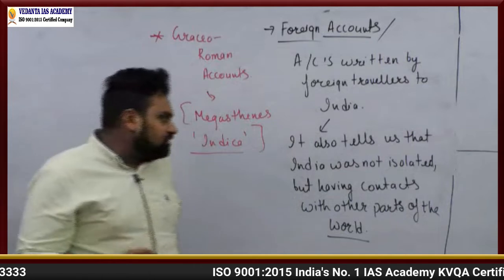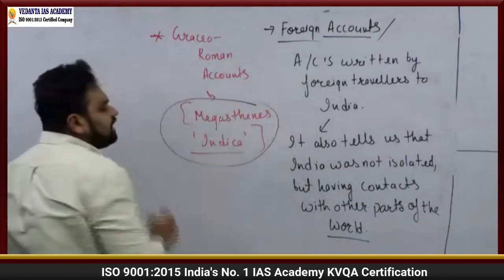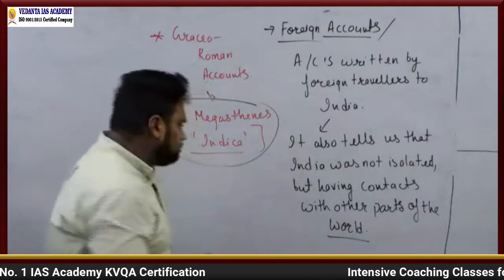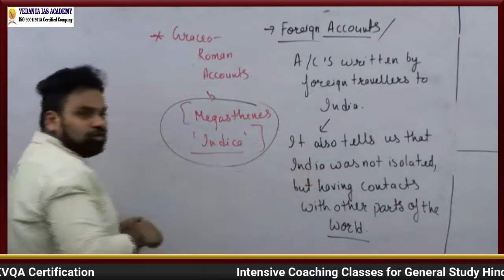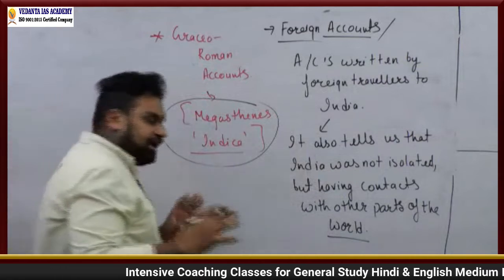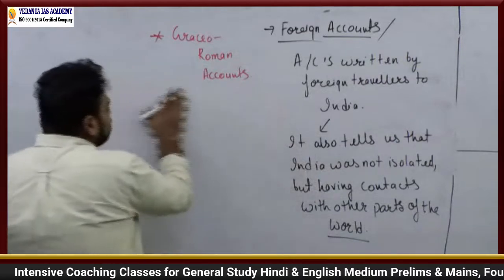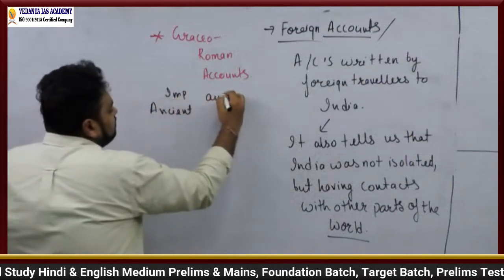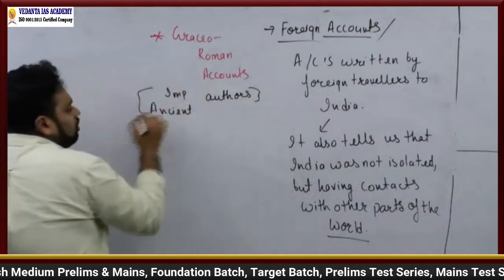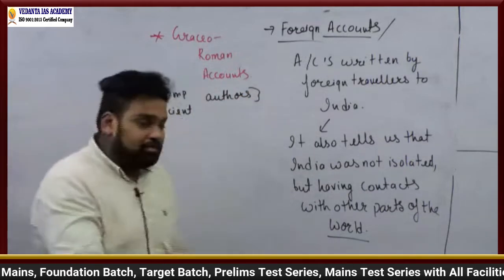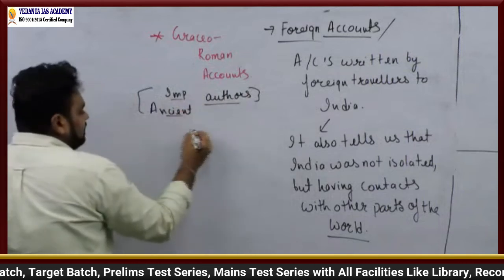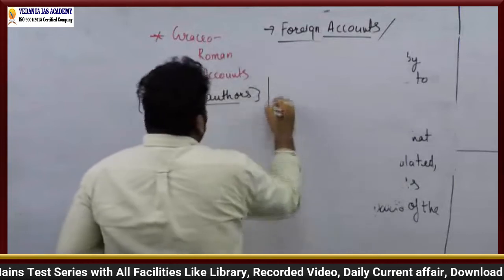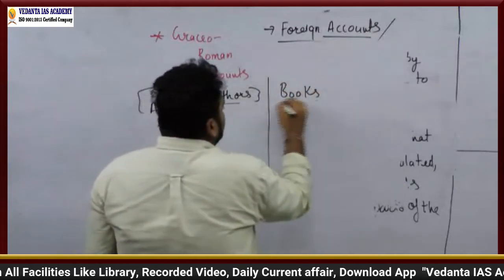What you also need to understand is, like I told you the name, Megasthenes' Indica. I told you the name, Rajatarangini by Kalhana. Al-Biruni's Kitabul Hind. So what you do is, you take 2 or 3 white sheets, उसपे करो क्या कि you just write important ancient authors, right? So this exercise is very, very helpful. क्यों अभी बताता हूँ. Important ancient authors you write एक कॉलम में. साथ वाले कॉलम में what you write is their books. What exactly were the books they wrote.